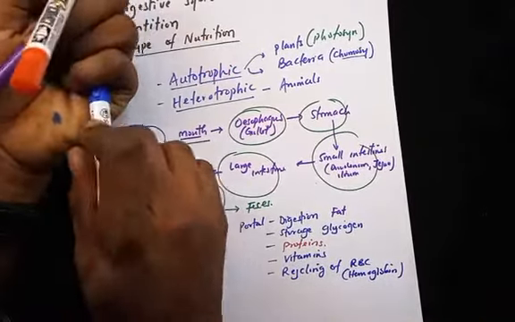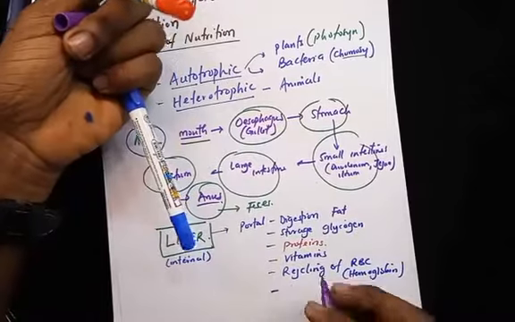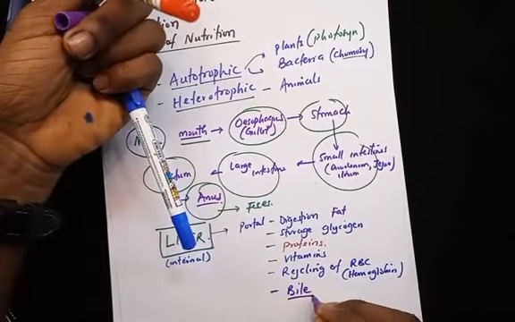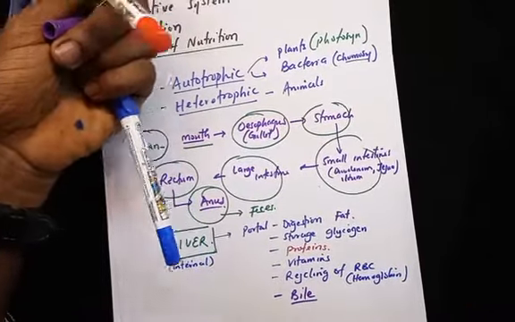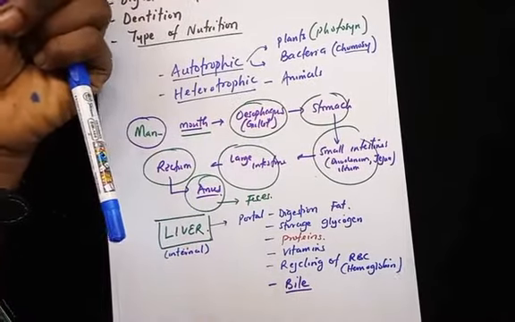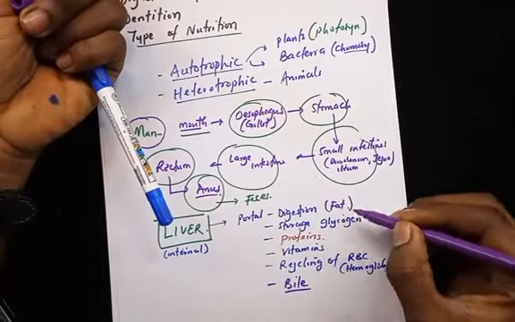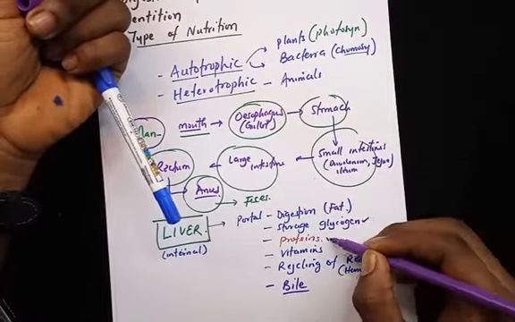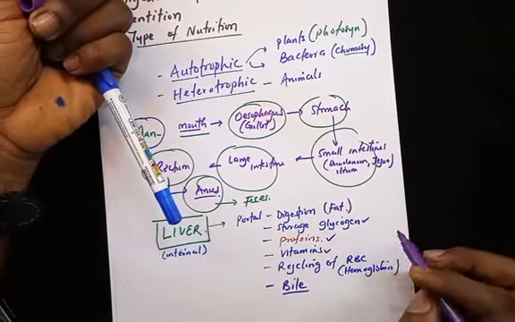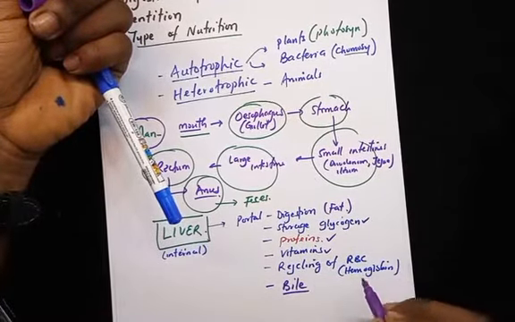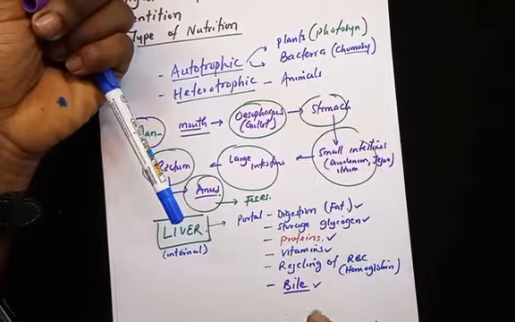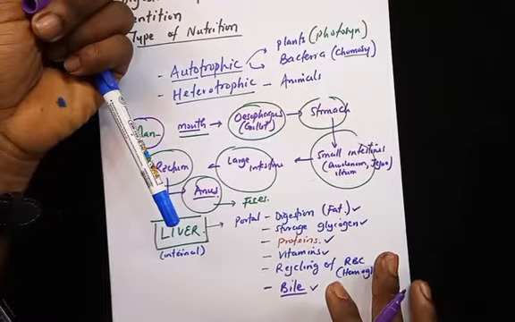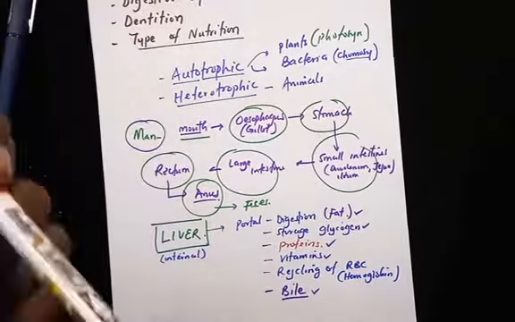The liver also serves an excretory function. It excretes bile. Now, bile serves in the digestion of fat, but still, it's an excretory function of the liver. So the liver is quite important in the digestion of fat, storage of glycogen, synthesis of protein, storage of vitamins, recycling of red blood cells, and then the excretion of bile. So these functions are very key functions in the liver.